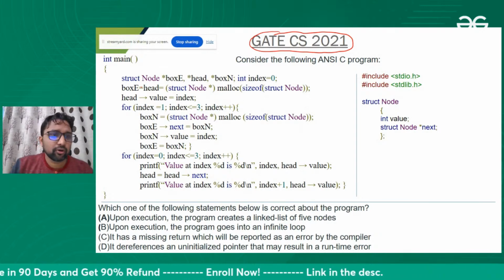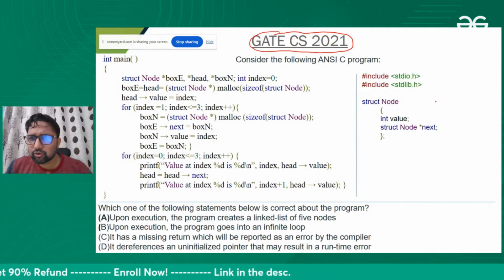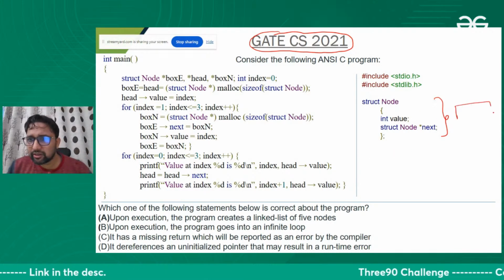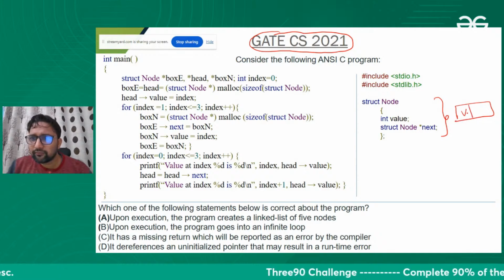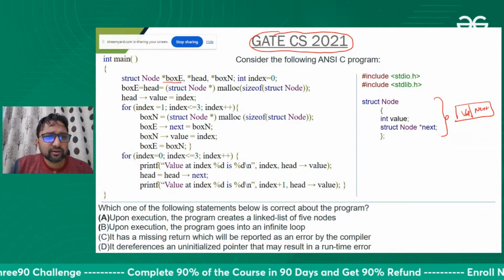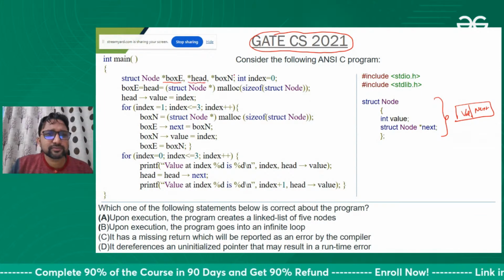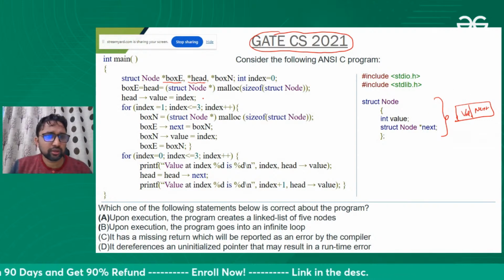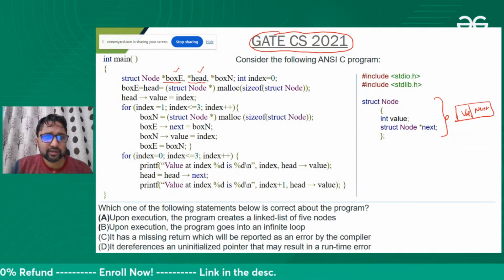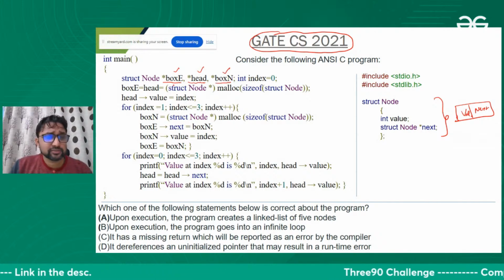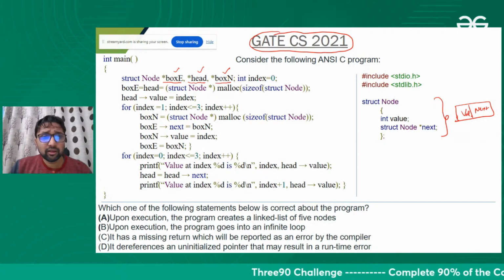Okay, so this is the node structure. We have a node structure which has a value and the next part. We created different pointers which can store the address of this type of node. We create three pointers: box E, box N, and head.